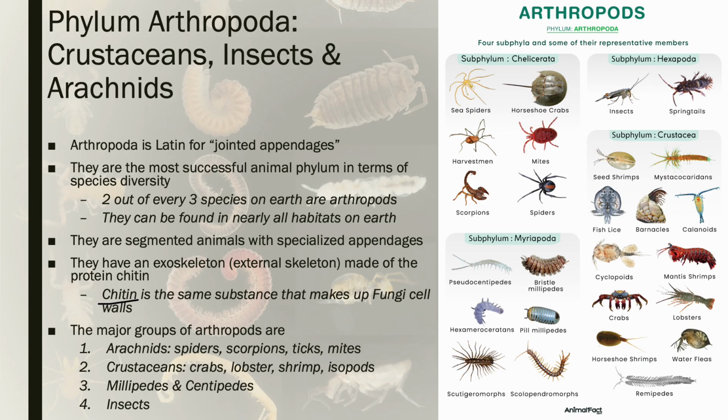And our major arthropod groups are the arachnids, so spiders, scorpions, ticks, and mites. So you can no longer call a spider an insect because it is not. It is an arachnid. The crustaceans are the marine arthropods: crabs, lobsters, shrimps. Isopods, or those little roly-poly bugs, are actually a type of crustacean. Millipedes and centipedes are their own separate thing. So again, next time you see a centipede or a millipede, you cannot call it an insect because it is not. It's its own thing. Myriapoda, meaning many feet. And then, of course, Insecta, the true insects.